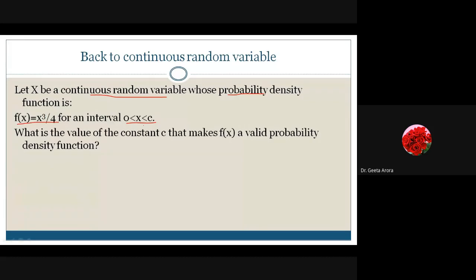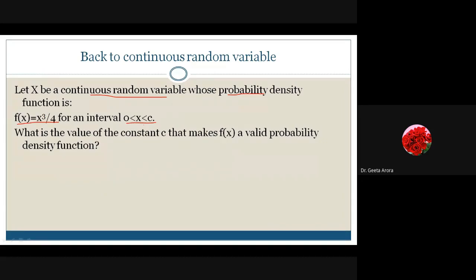So try it with your pen and paper. Find it out. What we know is the formula for the integration, that if I integrate fx dx from minus infinity to infinity, then it must be equal to 1. Here we are saying it's valid for 0 to c.